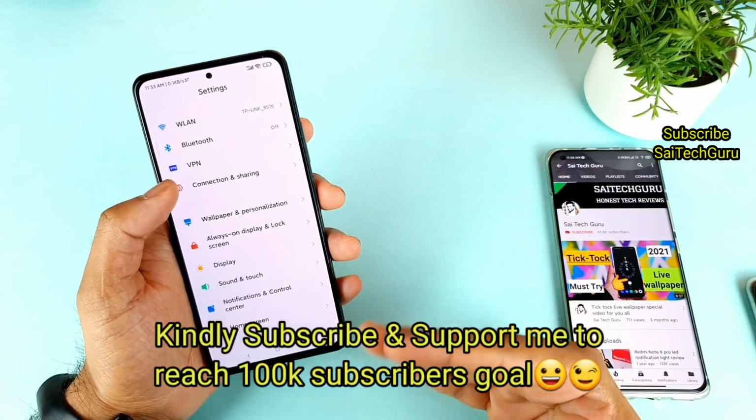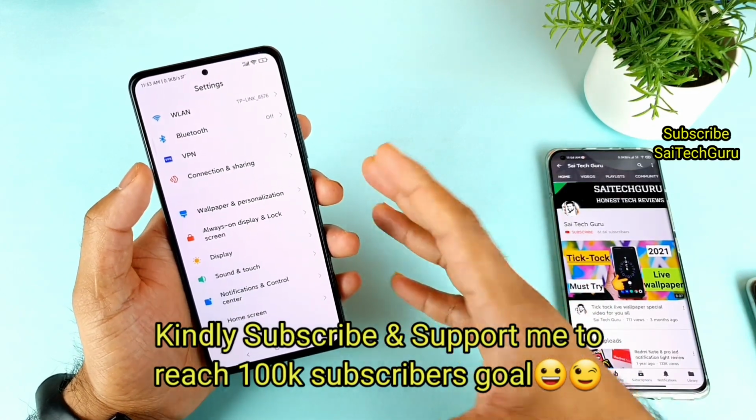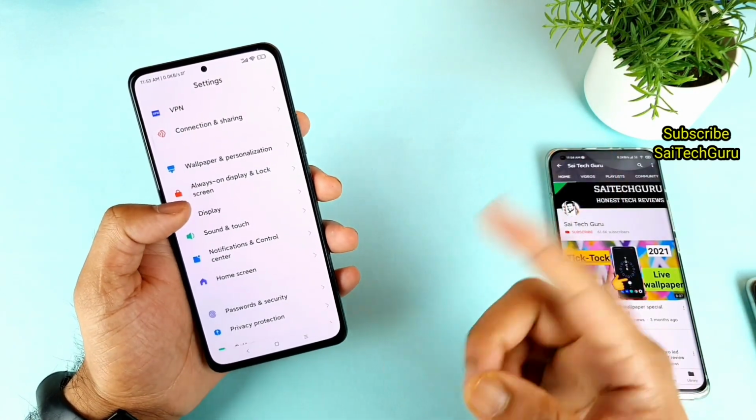I'll try to do the tips and tricks, all the features, updates on this review in terms of the MIUI 12.5 in this phone. So make sure to stay tuned for that video.